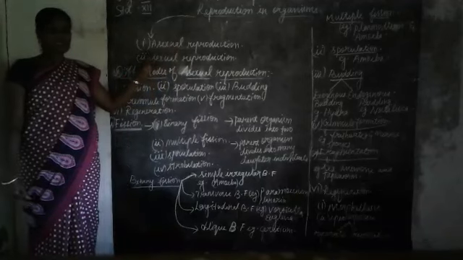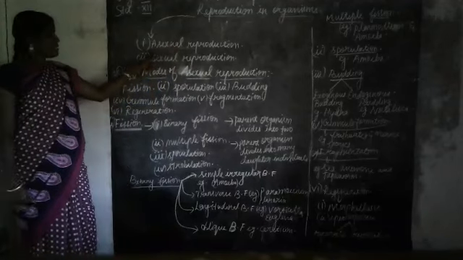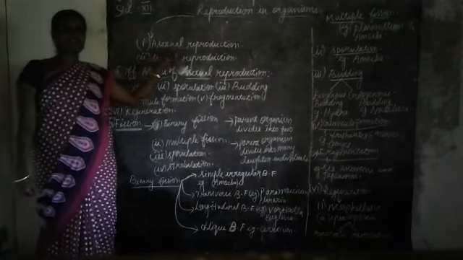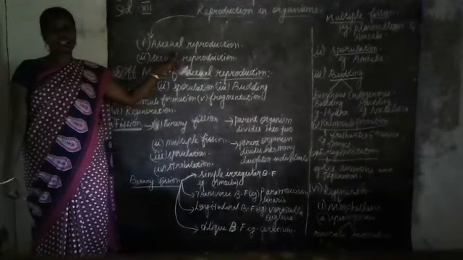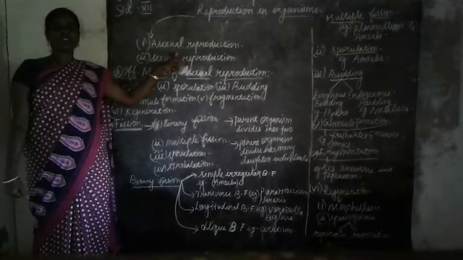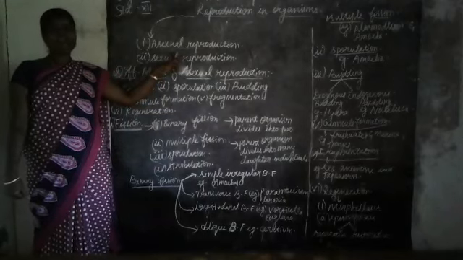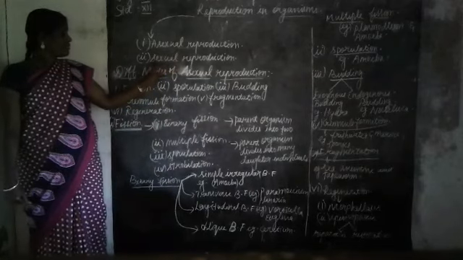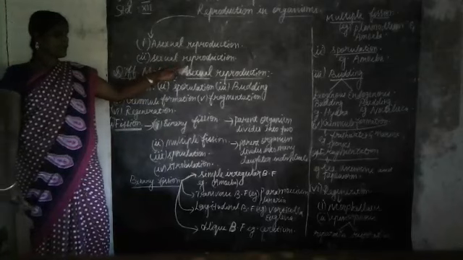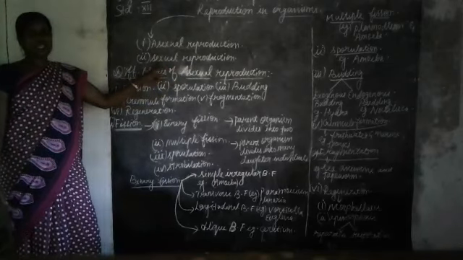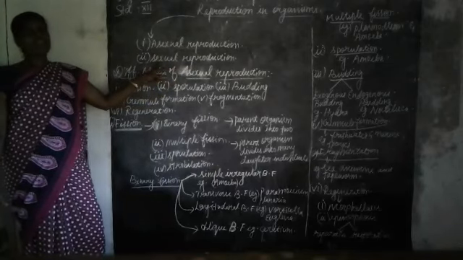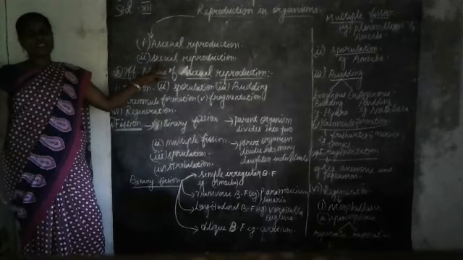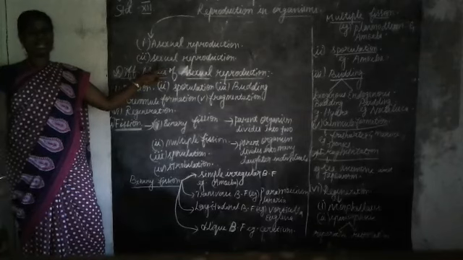This can be classified into two types, that is asexual reproduction and sexual reproduction. If we take asexual reproduction, it occurs only in the case of lower organisms, and it produces similar daughter individuals, and it involves only a single parent. Sexual reproduction occurs only in the case of higher organisms, it won't produce similar individuals, and it involves two parents.